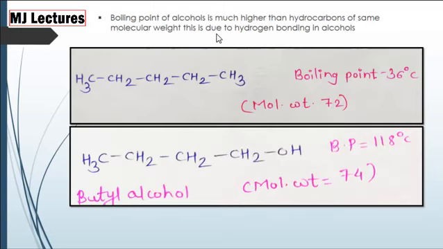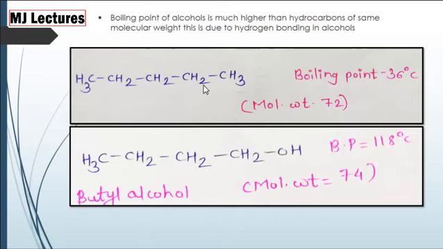Now, boiling point of alcohol is much higher than that of hydrocarbons of same molecular weight due to hydrogen bonding present in alcohols. Now, we know that for hydrogen bonding, an electronegative atom is a must. Hydrocarbons only contain hydrogen and carbon, they do not contain any electronegative atom. Thus, hydrogen bonding is not present in hydrocarbons.